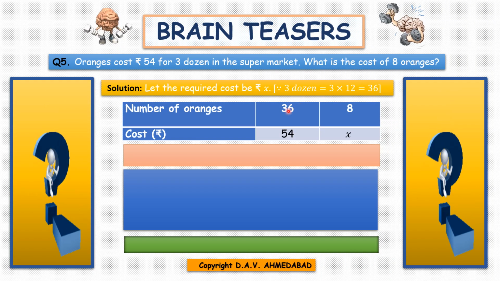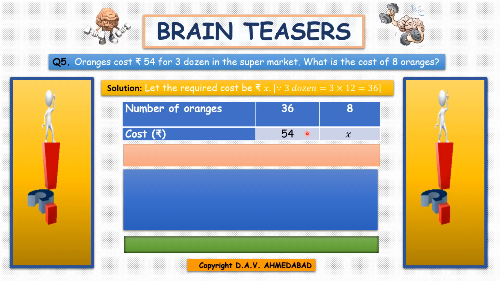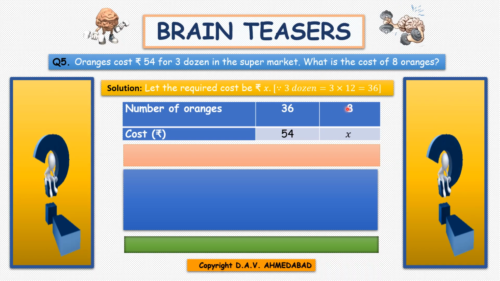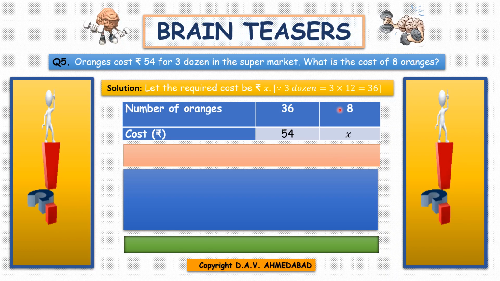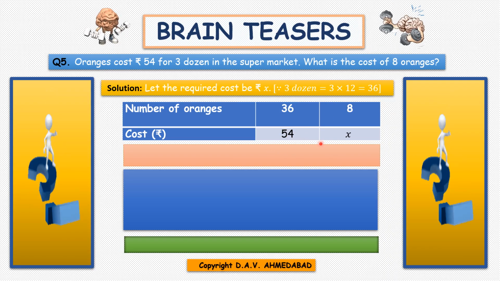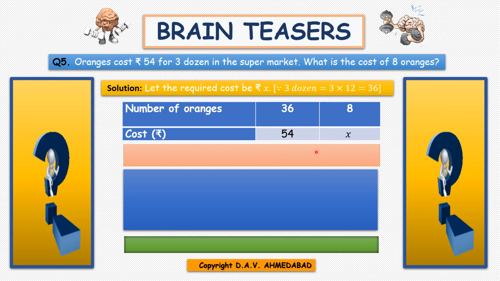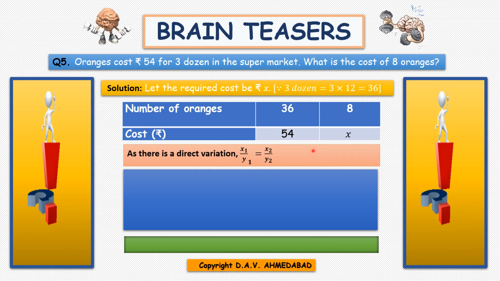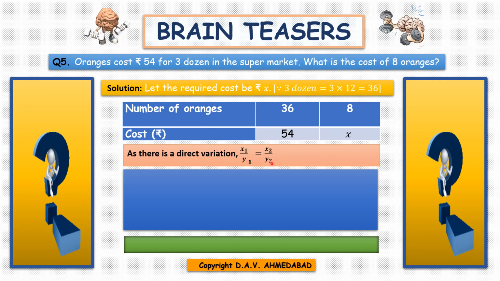If the number of oranges is 36, then the cost is rupees 54. And if you want to purchase 8 oranges, you need to pay less now. So a decrease in the number of oranges means a decrease in cost. So which variation, children? Direct variation. Therefore, x1 by y1 equals x2 by y2.